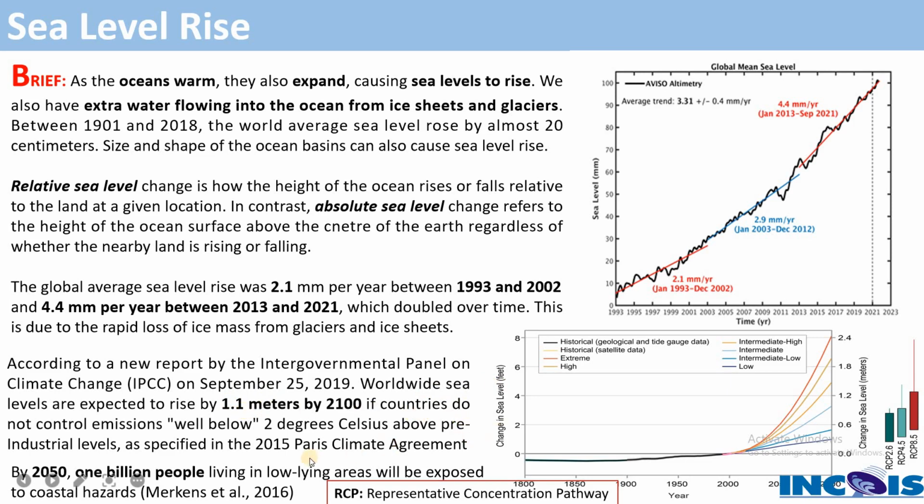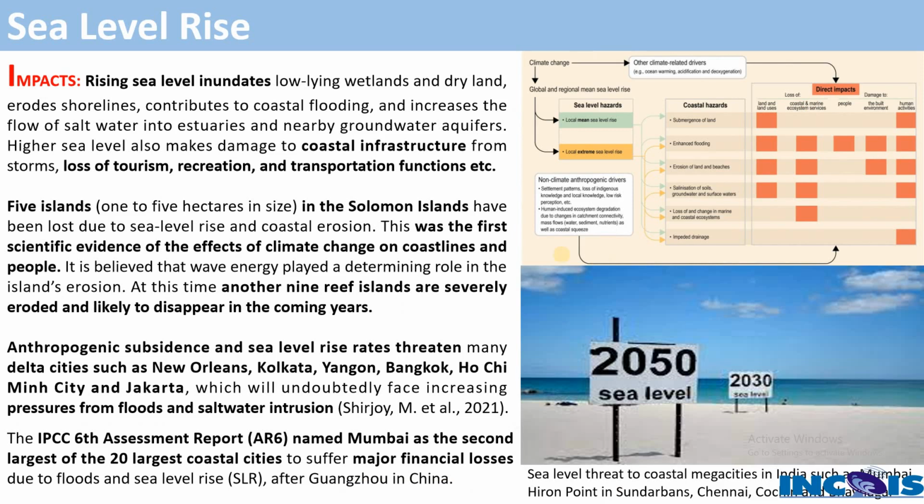Similarly, by 2050, some scientists are saying that 1 billion people living in the low-lying areas will be exposed to coastal hazards because of the sea level rise. And you can see, based on some projections of greenhouse gas emissions, the RCP, representative concentration pathways, the various pathways of how the sea level has been rising. So these are some of the facts saying that sea level has been rising continuously.